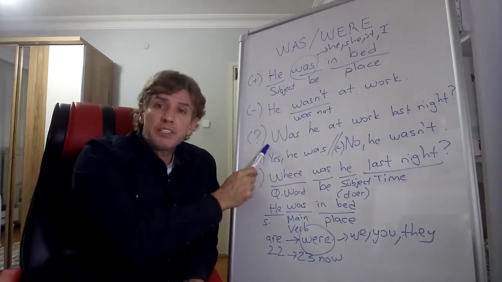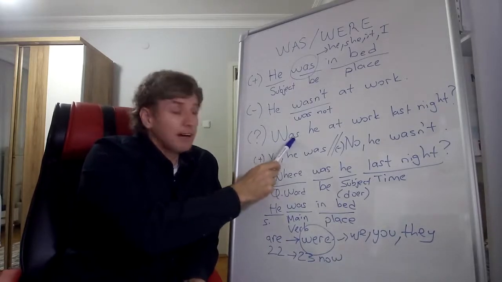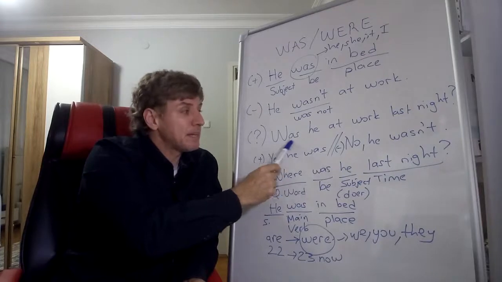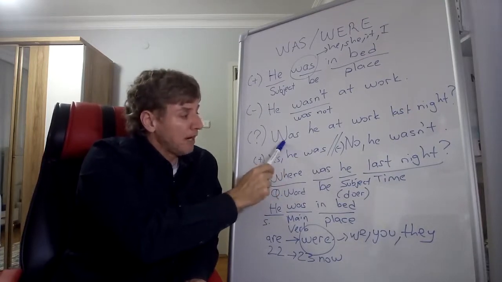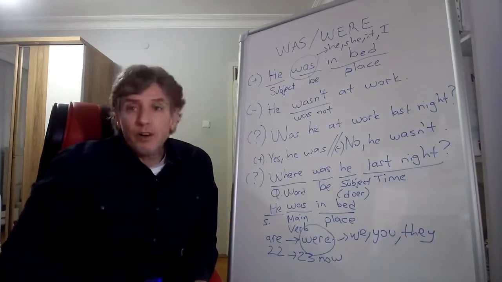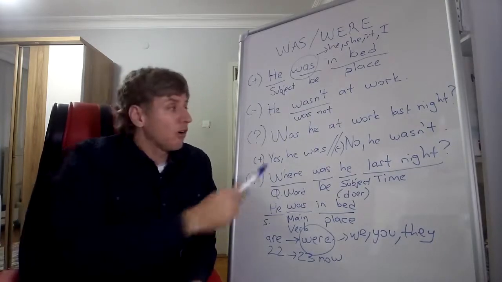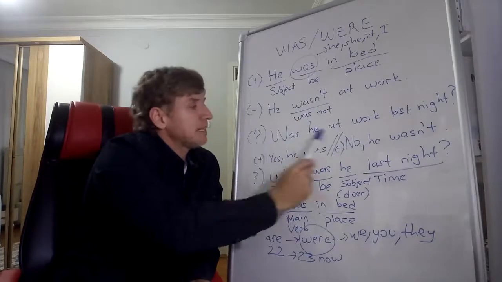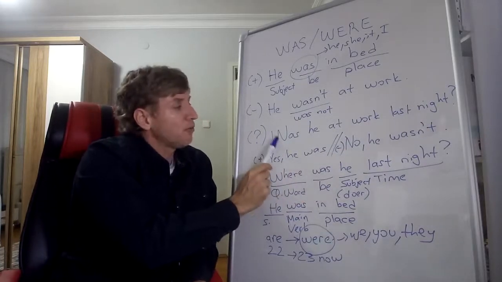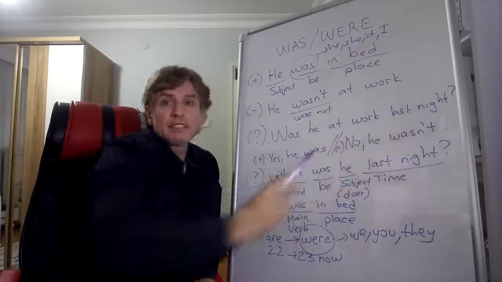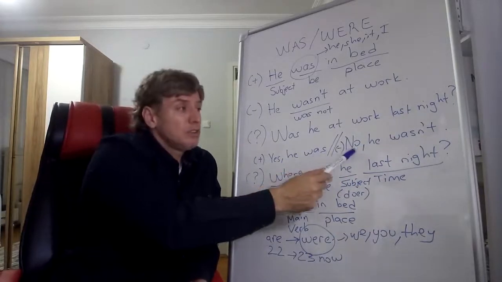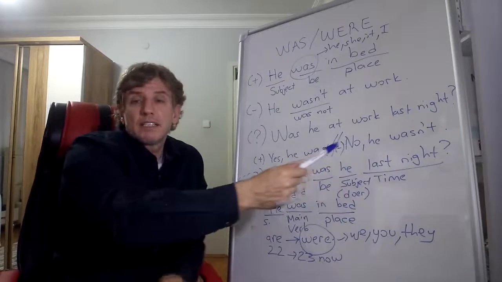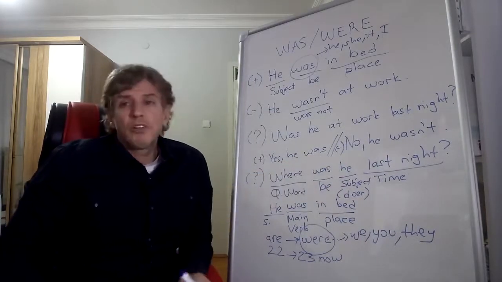With yes/no questions, we put was or were at the beginning of the sentence, okay? So here, was he at work last night? Yes, he was. Or no, he wasn't.